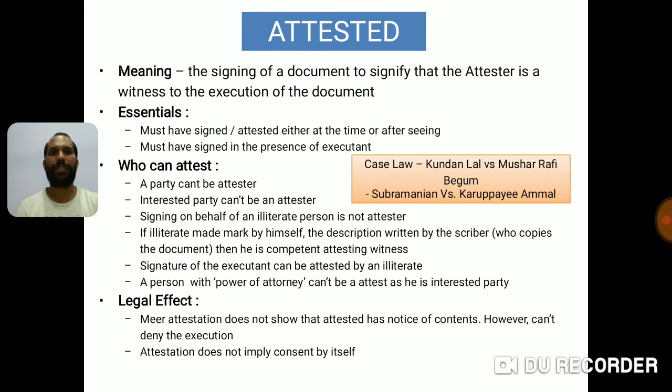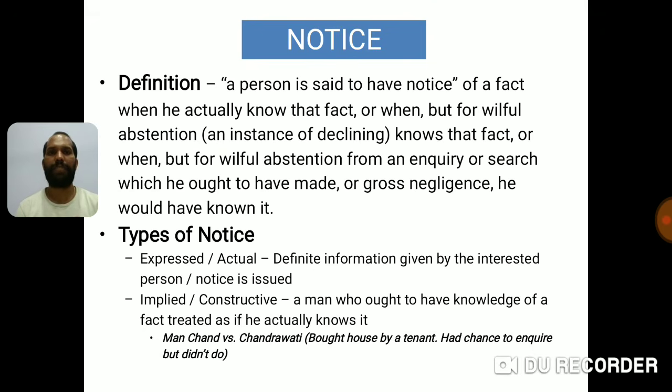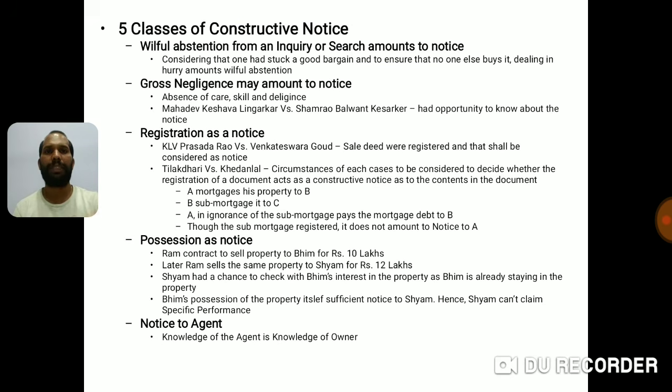We have also understood attestation, attested, meaning, essentials, who can attest, and legal effect of attest. Then we have studied the notice part. We have seen the definition, types of notice, major types, express or actual, and implied or constructive. Then we saw 5 classes of constructive notice or implied notice, which are willful abstention, gross negligence, registration as a notice, possession as a notice, notice to agent.